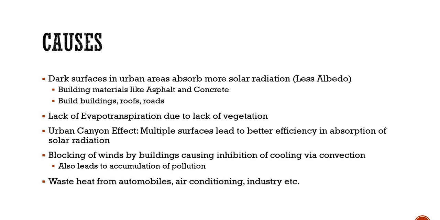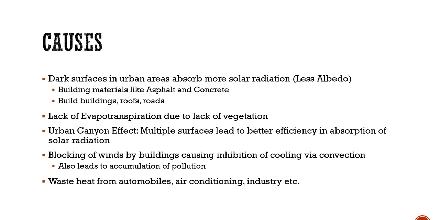So कितने efficiency से कोई भी surface solar radiation को absorb कर पा रहा है. अगर मैं आपको सबसे बेस्ट एग्जांपल दूं, white colored ice, right? Snow basically. So snow reflects the maximum of the solar radiation that is falling on it back to the atmosphere. So it has more albedo in that sense.